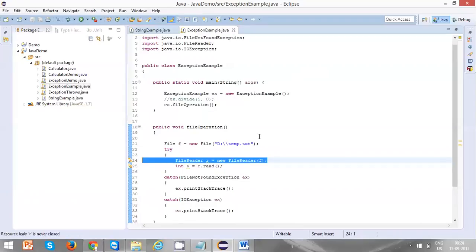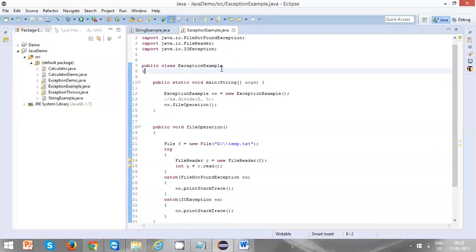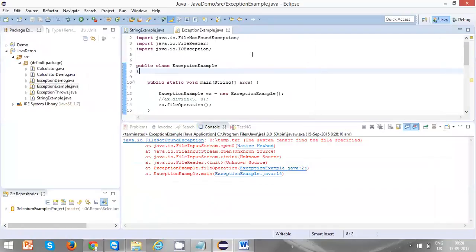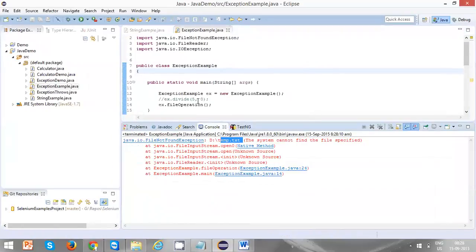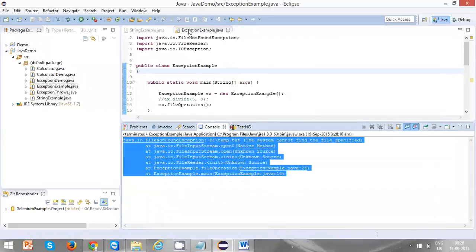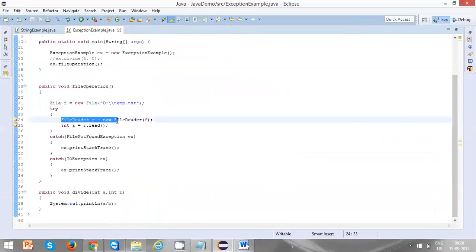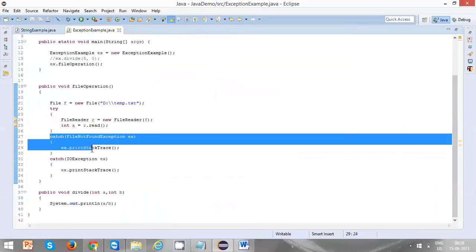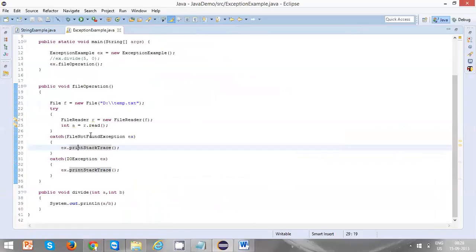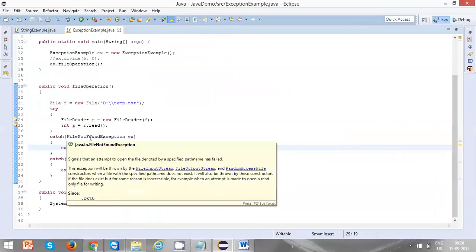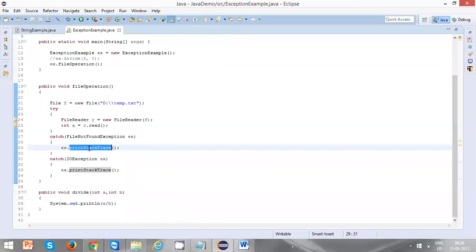Okay, when you're creating a FileReader object itself, it is throwing an exception. What is that? That's a FileNotFoundException. You got this entire stack trace by calling this method. At this moment Java has thrown an exception, and that is caught here. So we got a FileNotFoundException object, and by calling printStackTrace from the ex, you'll be getting that stack trace.